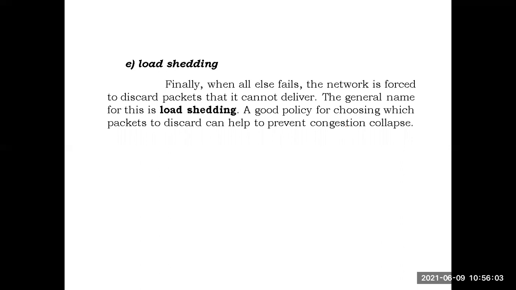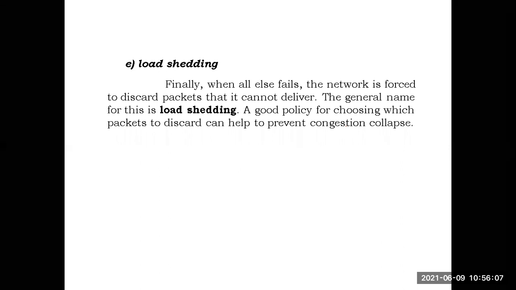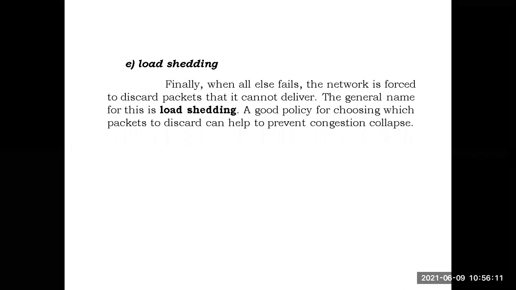By using some good policy, we choose the packets to discard, to reduce the congestion. Which packets are to be discarded will be selected by some algorithm, and those selected packets will be discarded. That concept is called load shedding.